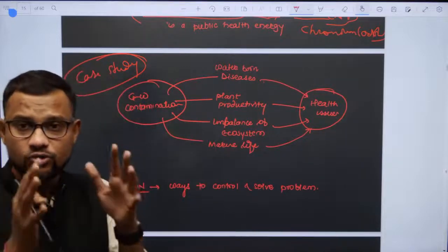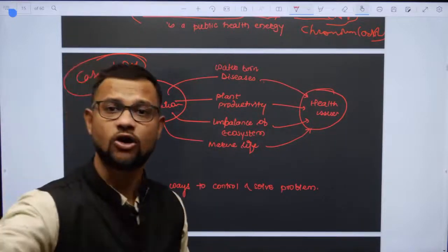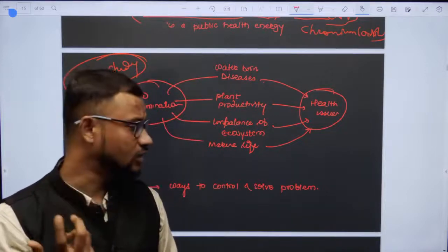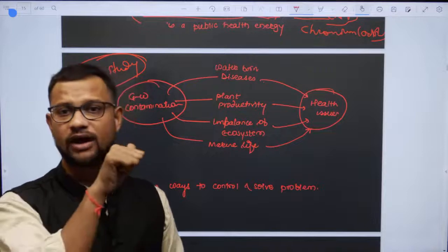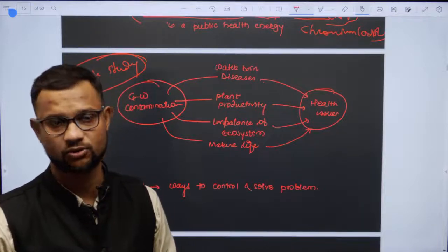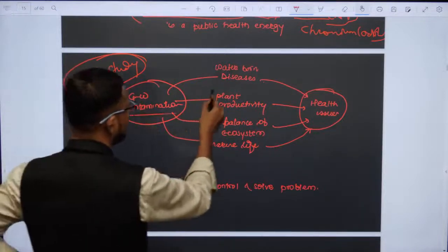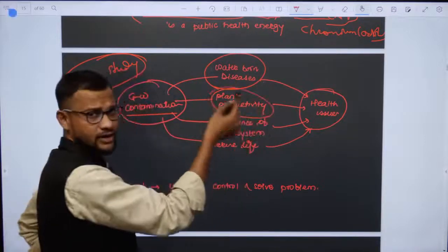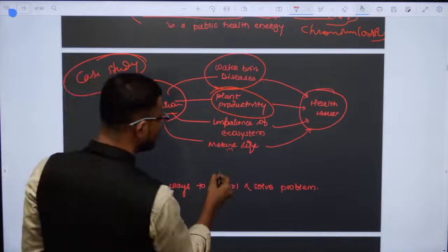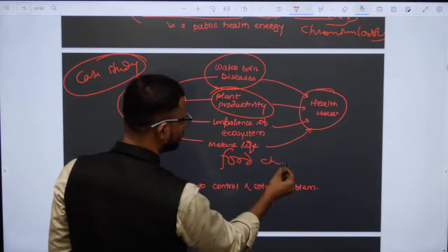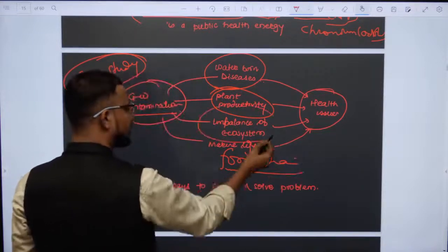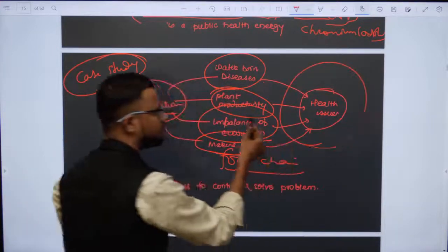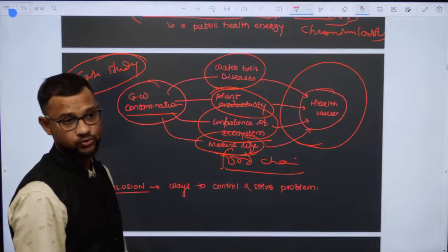Are you getting? So you need to search geography in your surroundings. The more you look for it in your surroundings, believe me guys, your answer will be more enriched. Okay, so how does groundwater contamination matter? Yes, it leads to waterborne diseases, it leads to plant productivity reduction. Ultimately it enters into the food chain, food web, right? It leads to imbalance of ecosystem, it leads to problems in marine life, ultimately a public health emergency, right?